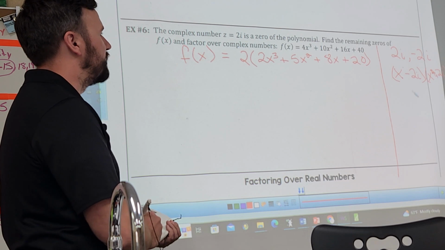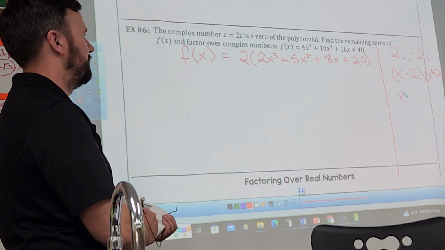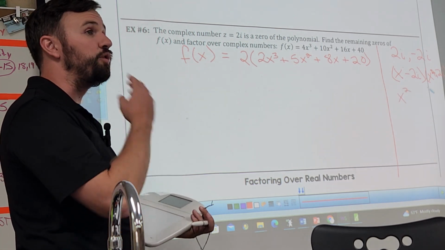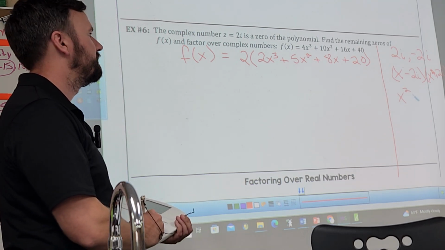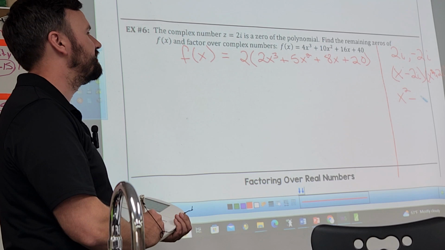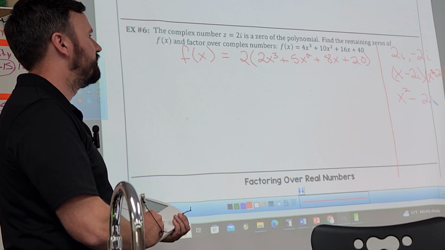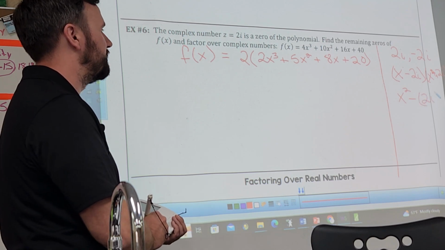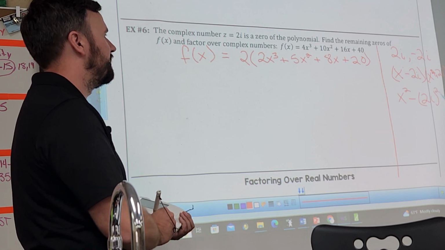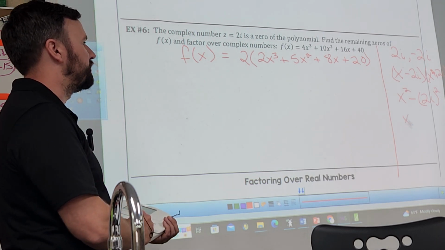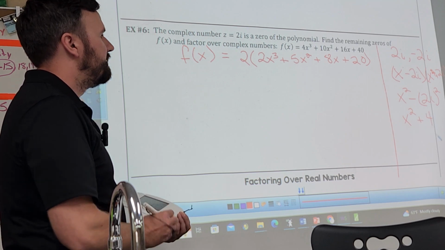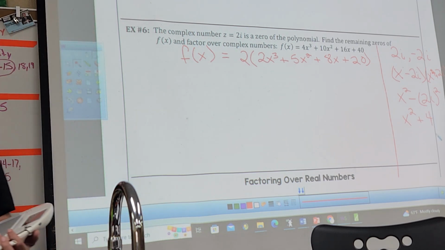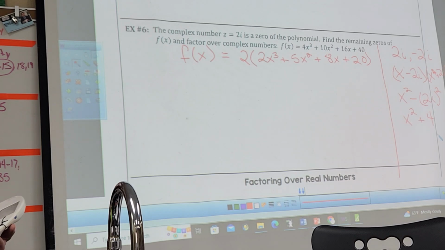Oh, that's not squared. Whoopsie. So that would become x squared. What's negative 2i times 2i? Or what's 2i squared? It'd be minus 2i squared if you're doing difference of squares. I'll just show it to you. It doesn't hurt. So that becomes x squared plus 4, right? Now, if you didn't know to do that, you could have FOILed that out.